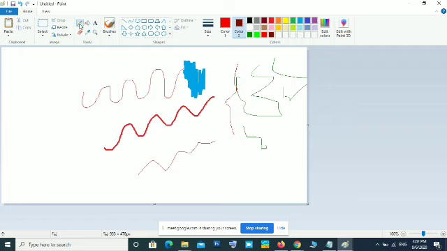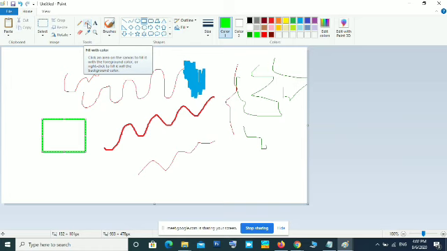So that is the pencil tool, using which you can draw any shape. Okay, now if you want to fill some areas, for example here I am drawing a rectangle, I want to fill it with a green color. In that case you select the green color in color 1, not in color 2. Select color 1 and click the green color. Okay, so the color 1 color will be used when you are filling. Okay, then select the paint bucket tool or fill with color tool. Then click inside that closed area. It should be a closed area.